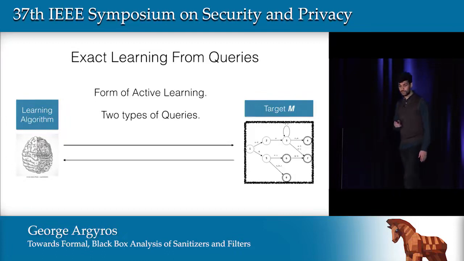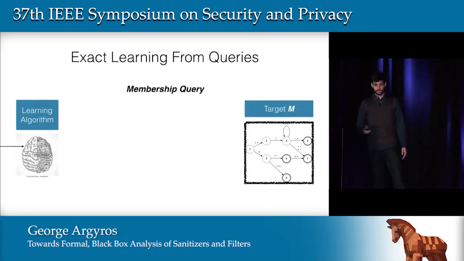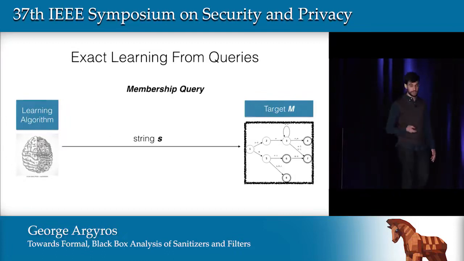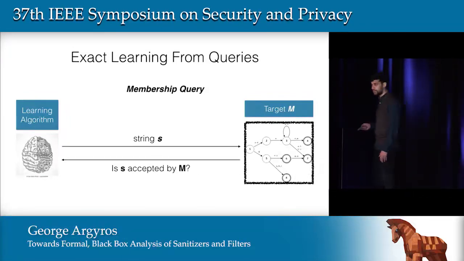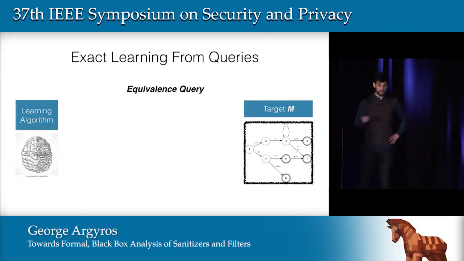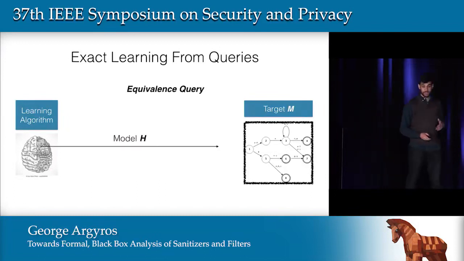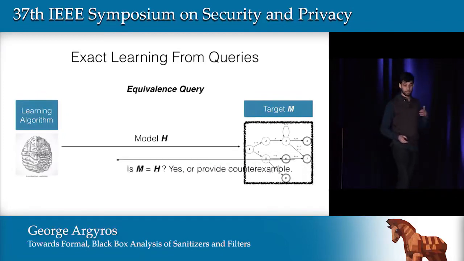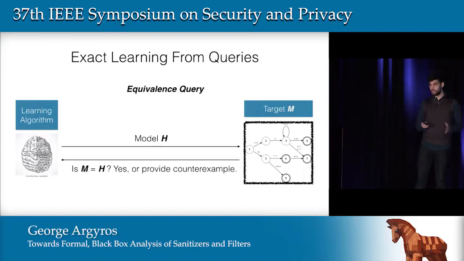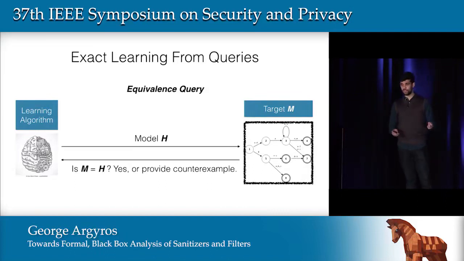The first type is called a membership query. In that query, we send a string, an input to the machine, and we get back whether that input is accepted or rejected by the target automaton. The second type of query is more complicated. We send in a model, a hypothesis that we learned, and then the query will answer back if that hypothesis is correct. And if it is not, it will give us an input in which the hypothesis and the target machine are behaving differently.